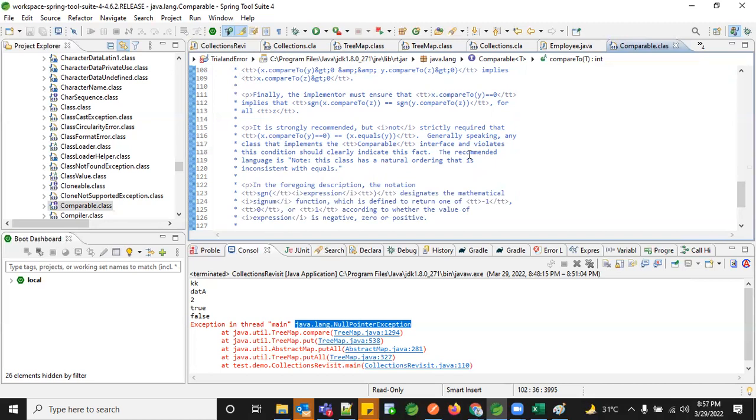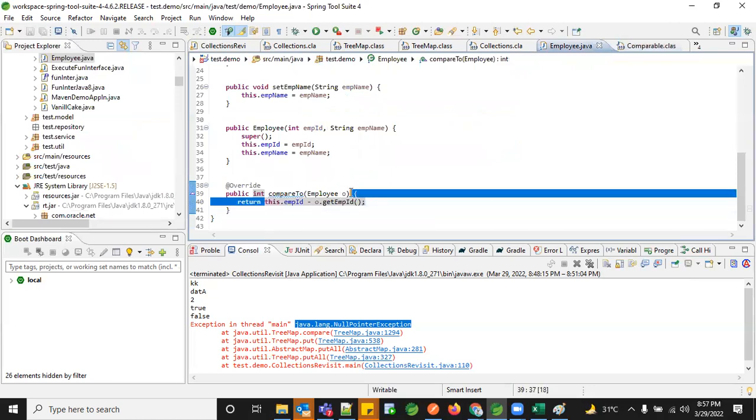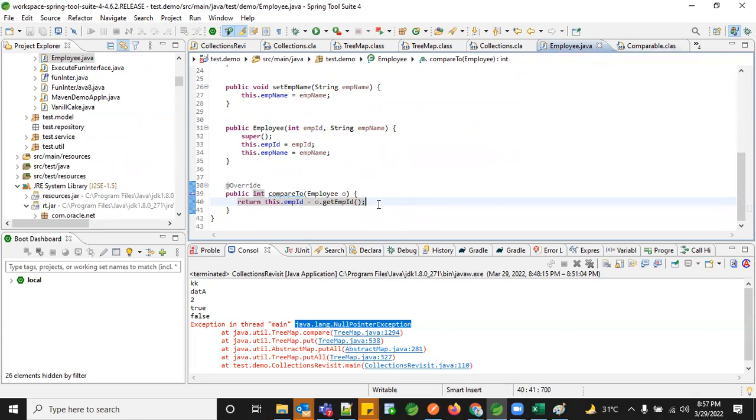So now I ask you a question. The equals method also does the same thing, right? It also compares and tells me whether it is true or false. The compareTo is also doing the same thing, but it is returning me an integer value. So is there any difference between compareTo and equals?